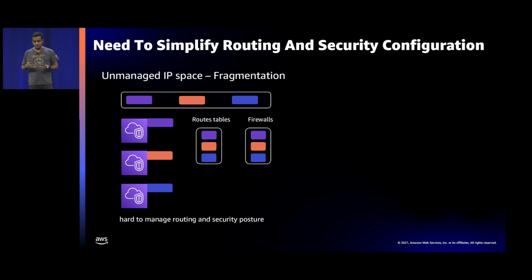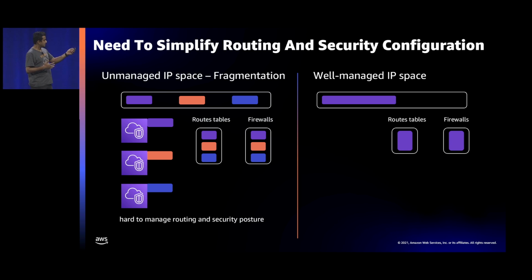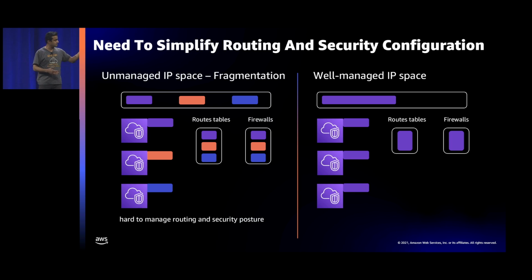Essentially, our customers told us they want to have a big block. They will configure that big block, so let's say that aligns with your dev VPCs. That CIDR you put on your route tables and firewalls, configuring how to reach your dev VPCs. Then whenever you create VPCs, you just find a CIDR from that space. But now you are not fragmenting. You have a single entry on your route tables and firewalls.